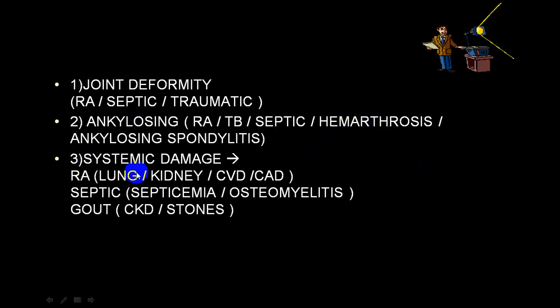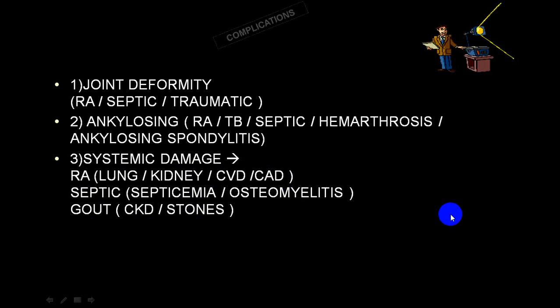And systemic complications are very common in rheumatoid, that is involvement of the lung, kidney, cerebrovascular, coronary arteries. In septicemia and osteomyelitis is very common. And in gout, CKD and stone formation are quite common. And there are many more complications which you can come across in a case of SLE also.